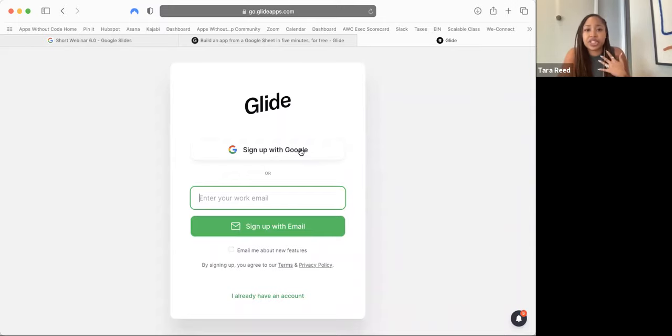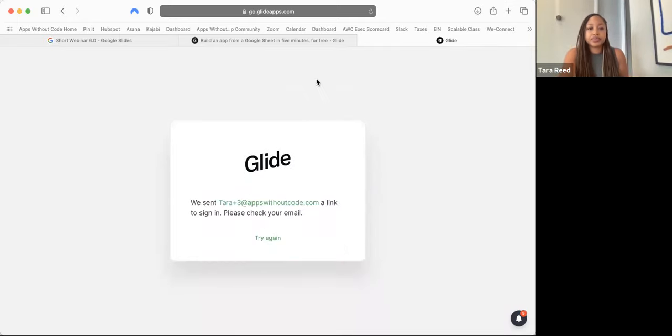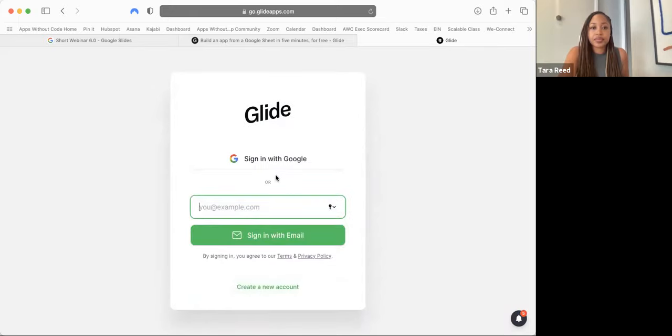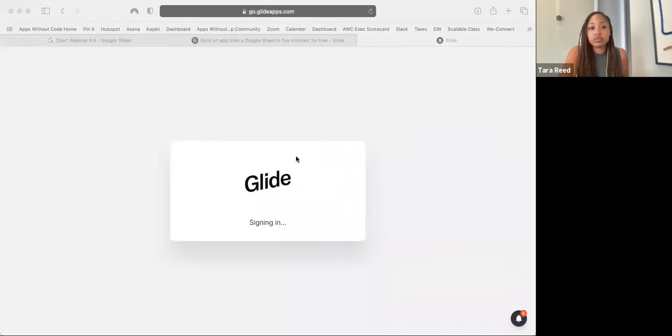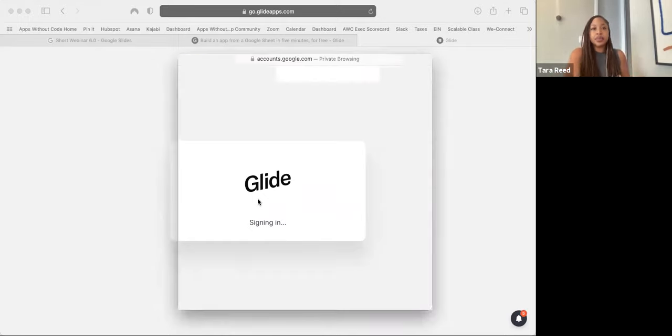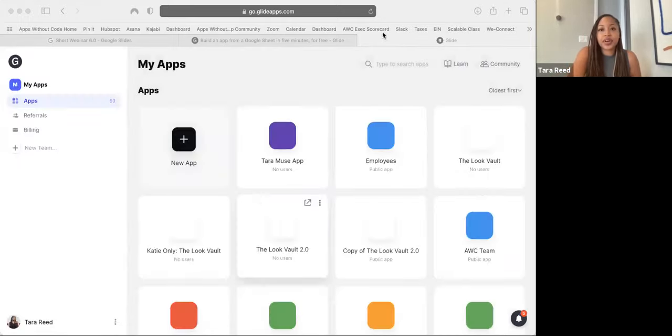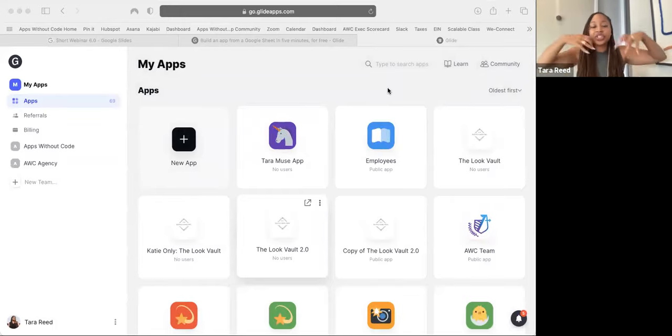Okay, so it's asking us to sign up. Personally, I like to sign up with my Gmail account, but you can sign up a different way. For example, put in your email, and it's going to send you a link to get in. You also can sign in with Google. One second, I'm signing in with my Gmail account. All right, and once you're in, you should enter, and your screen probably looks like this.